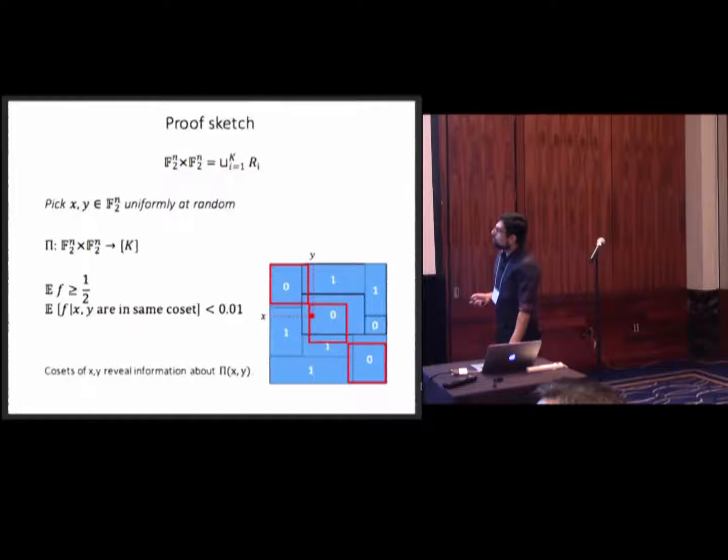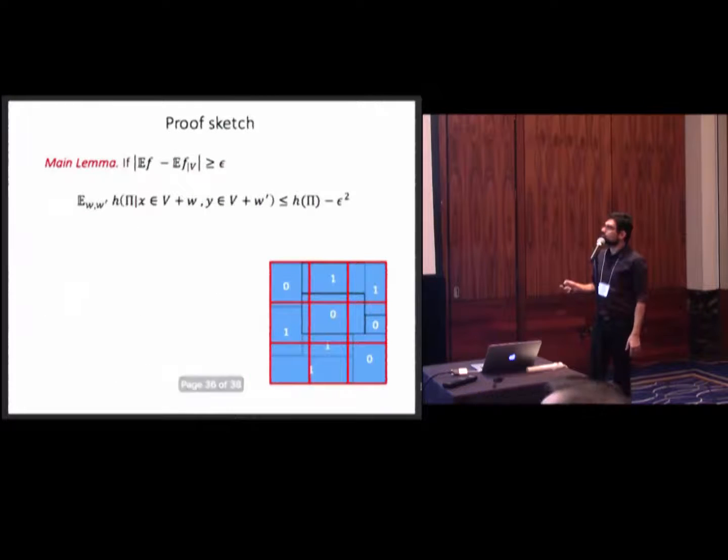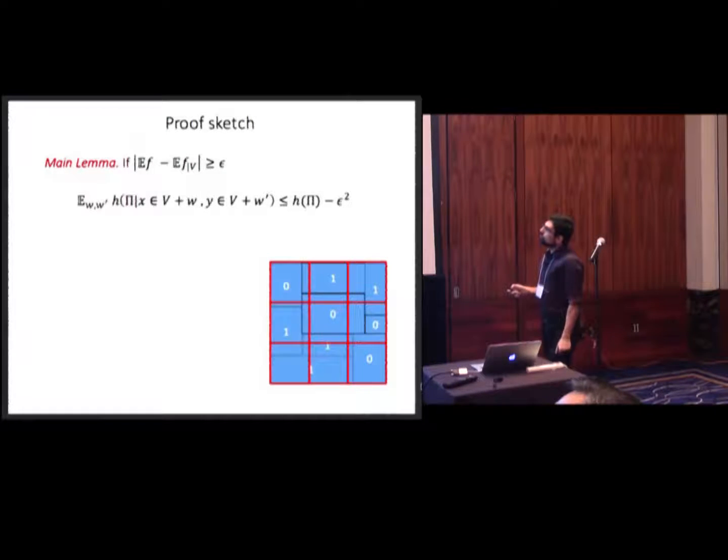Okay, so what does it mean that it gives us information about this? It means that conditioning on this, the entropy of our random variable decreases, right? So that's the main lemma of our result that we use heavily. We say anywhere that you have a function and you can find a subspace that the difference between this average and the average over the subspace is far apart, then if you look at the entropy of this random variable that I just explained, and you average it over all its restriction to different cosets.